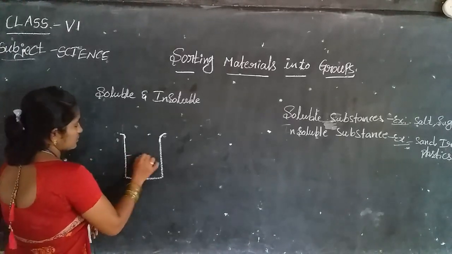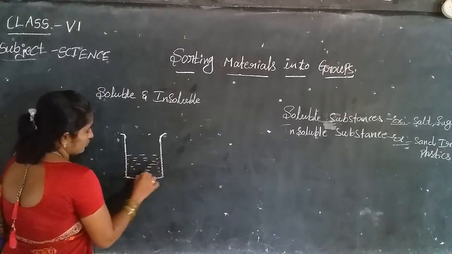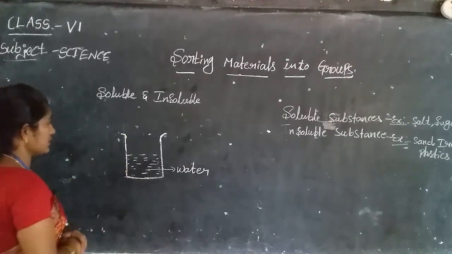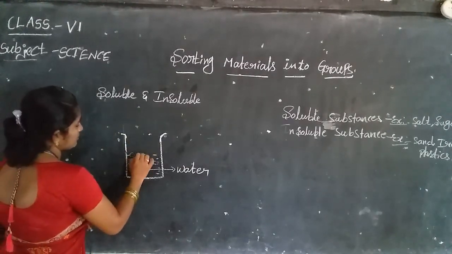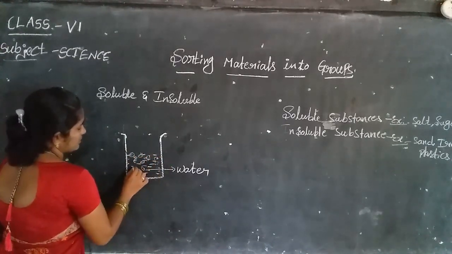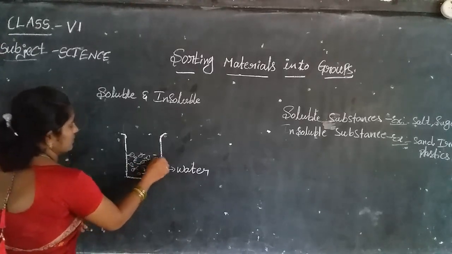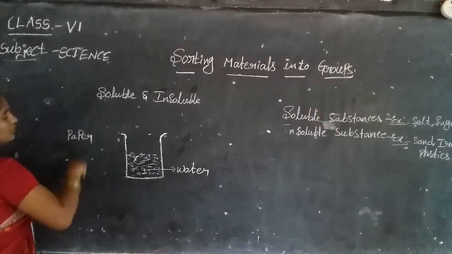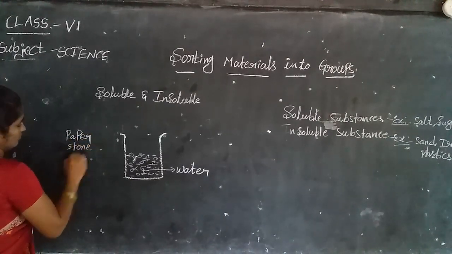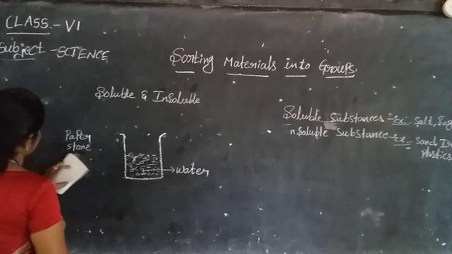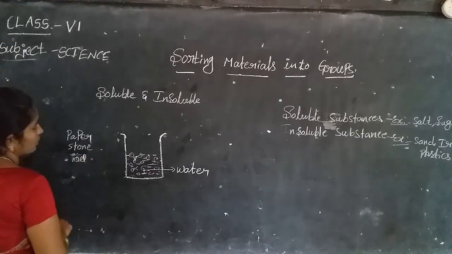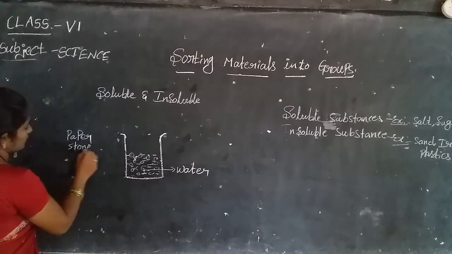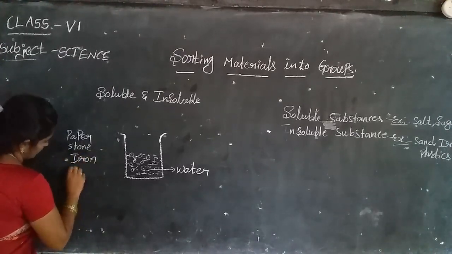What are the materials? First, take the water and pour some materials like iron nails, plastics, papers, rubber, eraser. Such materials like paper, stone, oil, we will discuss oil after this, stone, paper, iron, steel.